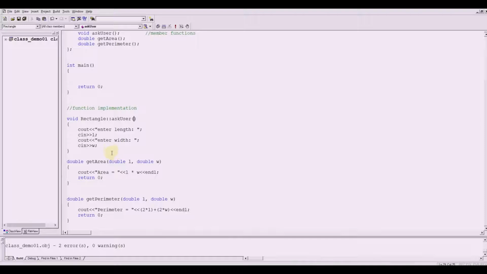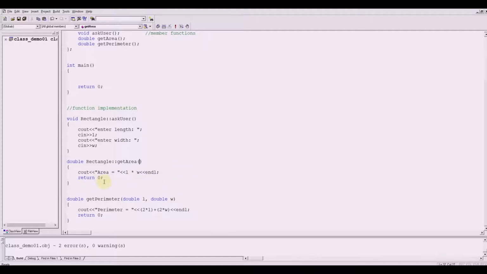The next thing is let's check our get area. Again, there should be the name of the class there, the scope resolution operator, and then the get area. We don't need this.